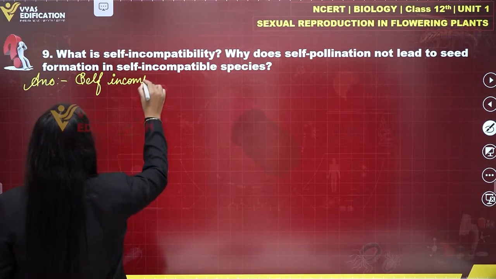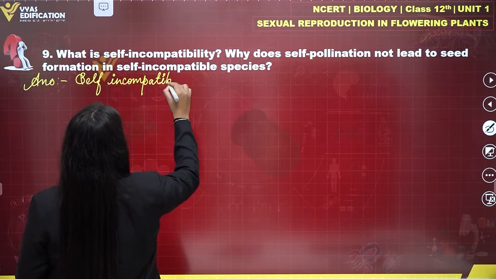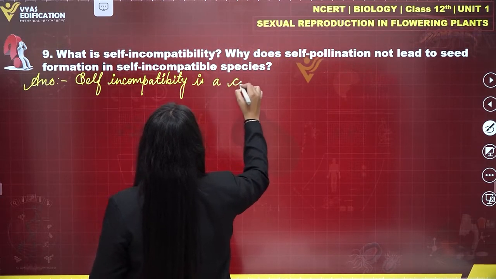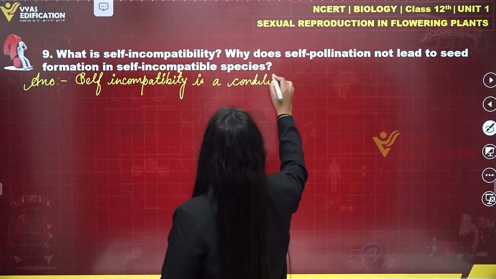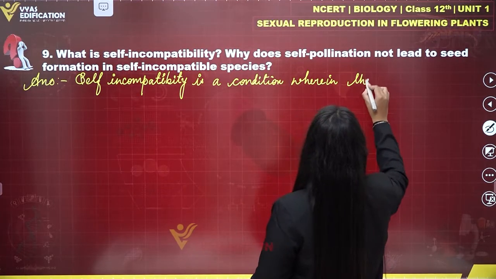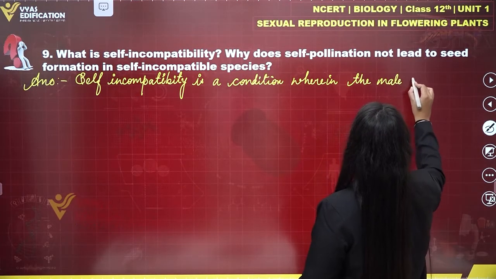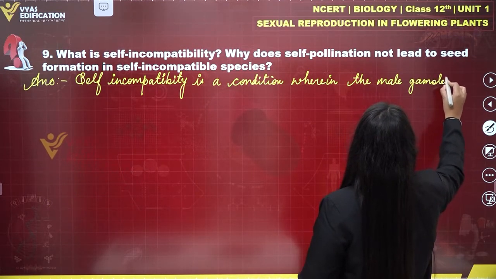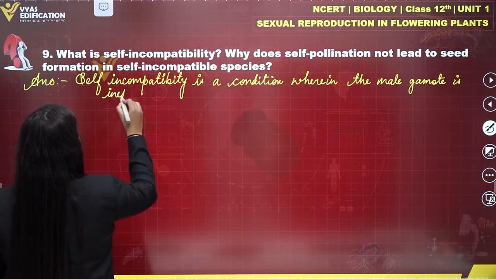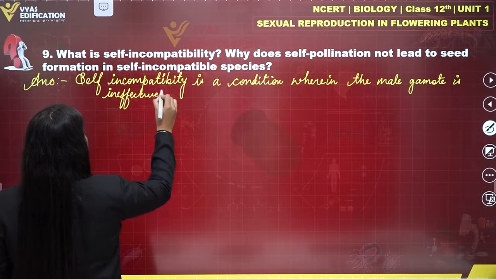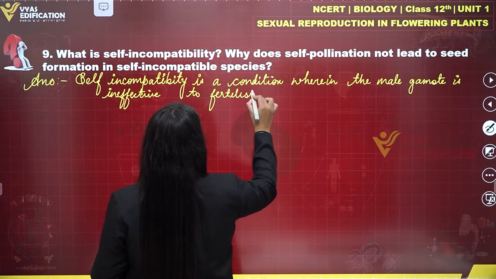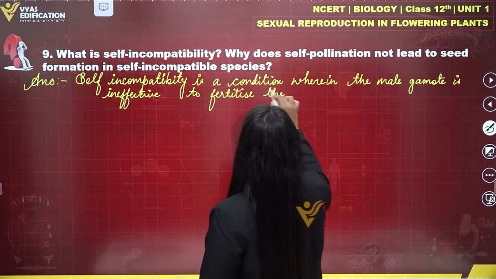Self-incompatibility is a condition wherein the male gamete is ineffective to fertilize the female gamete.